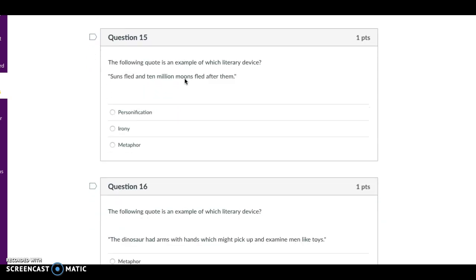Question 15. The following quote is an example of which literary device? "Suns fled and 10 million moons fled after them." Personification, irony, or metaphor.